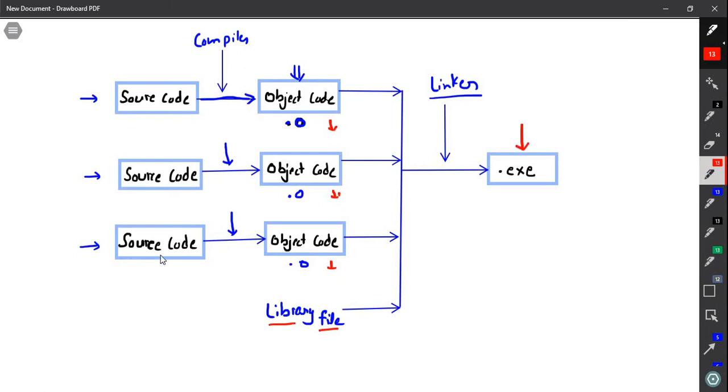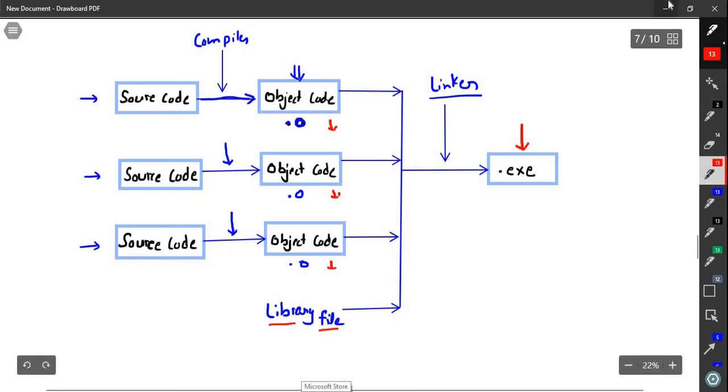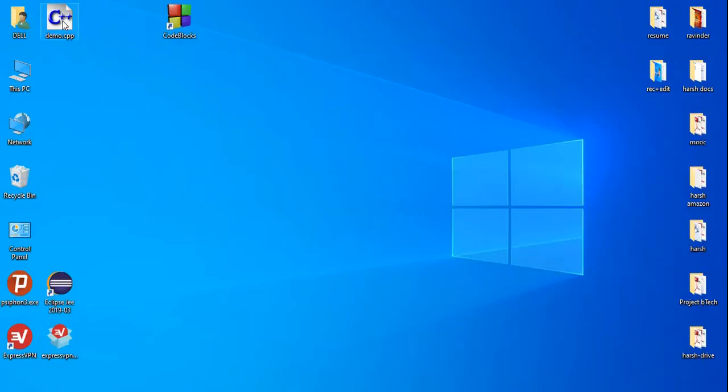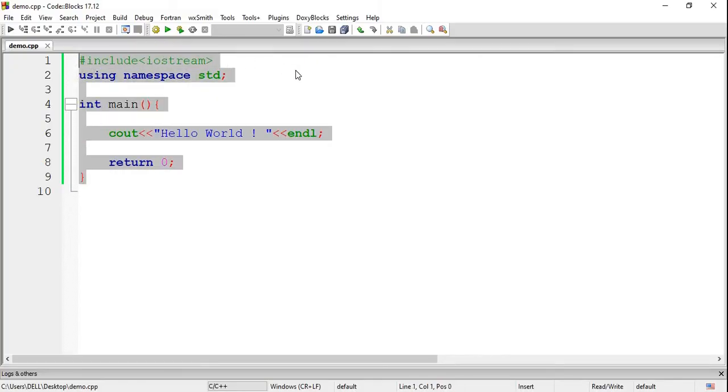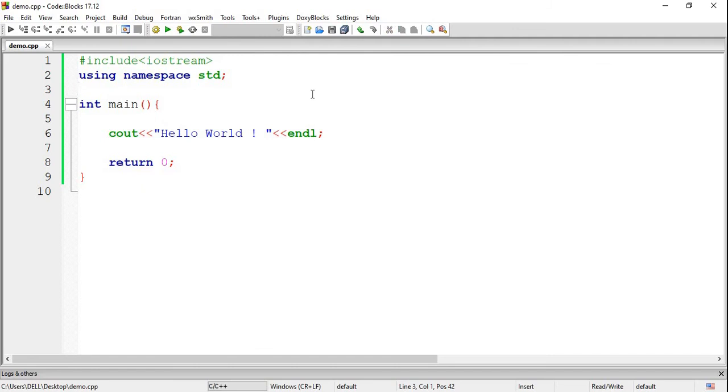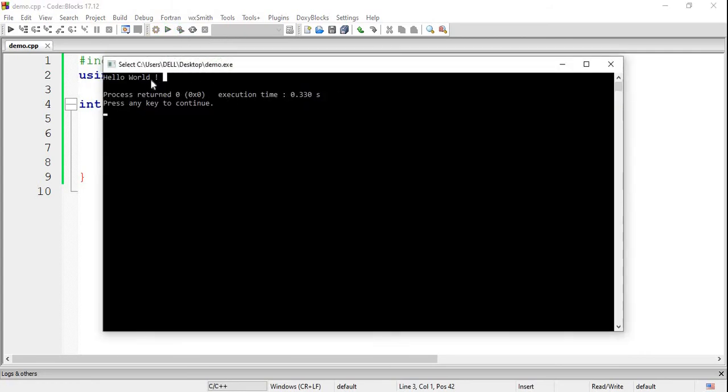Let me demonstrate with the help of an example to understand it better. Just focus on my screen. I have this file here, demo.cpp. CPP means C++ file. Now let us open this file. I have written some code here. There is no need for you to understand the meaning of this code. This button is the compiler button. Now let us build and run our program. Hello world is the output for this program.